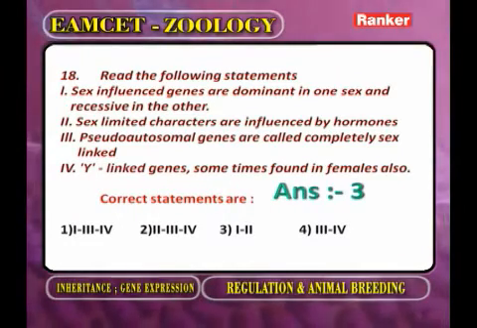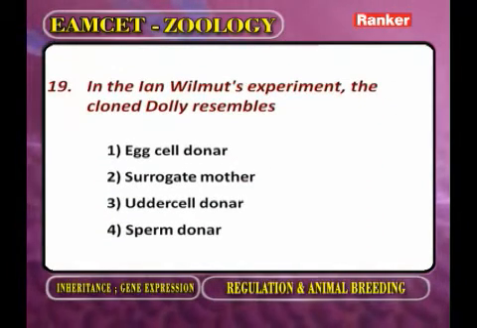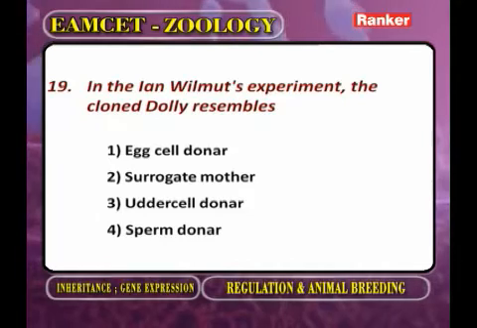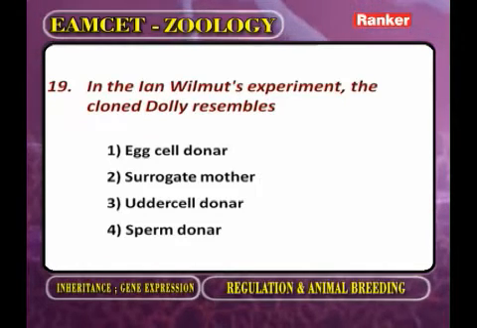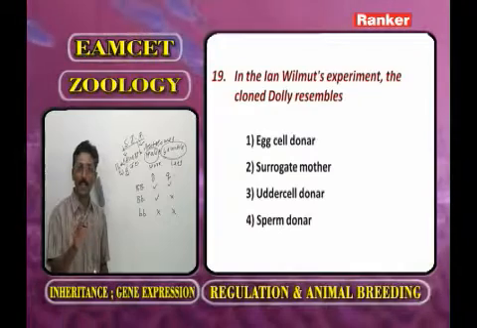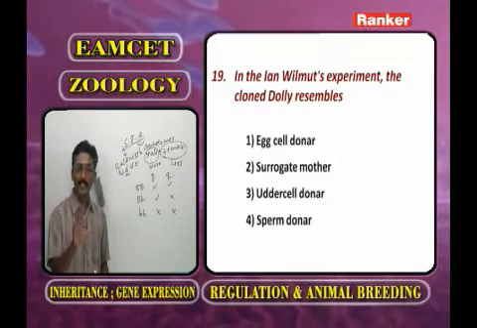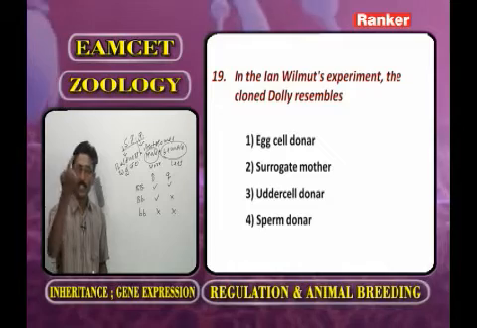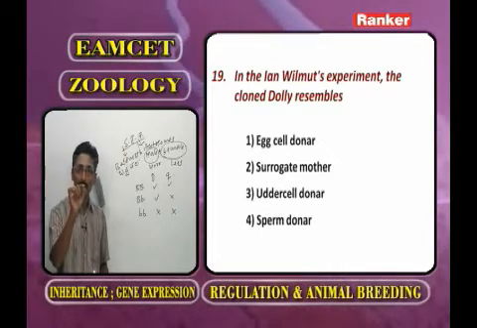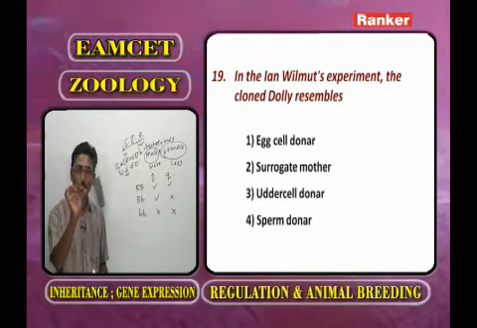Now, the next question. In Ian Wilmut's cloning experiment, the cloned Dolly resembles, already we discussed, the surrogate mother? After the gestation period, the cloned animal came out, that was named by Ian Wilmut as Dolly. Dolly resembles the first female sheep, because from the first female sheep he has taken the vegetative cell.